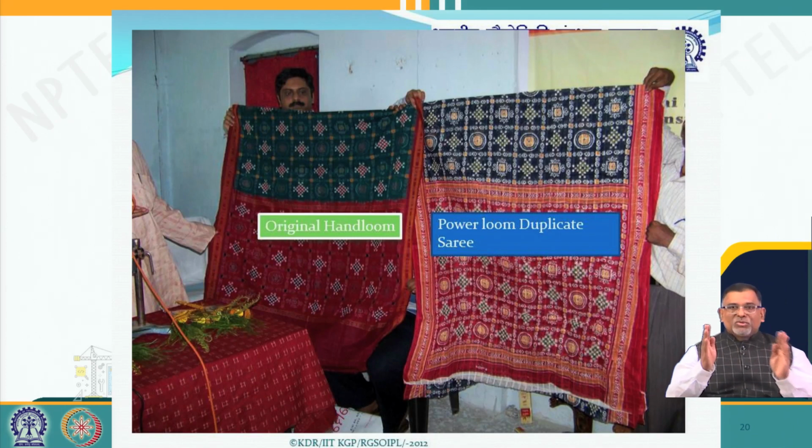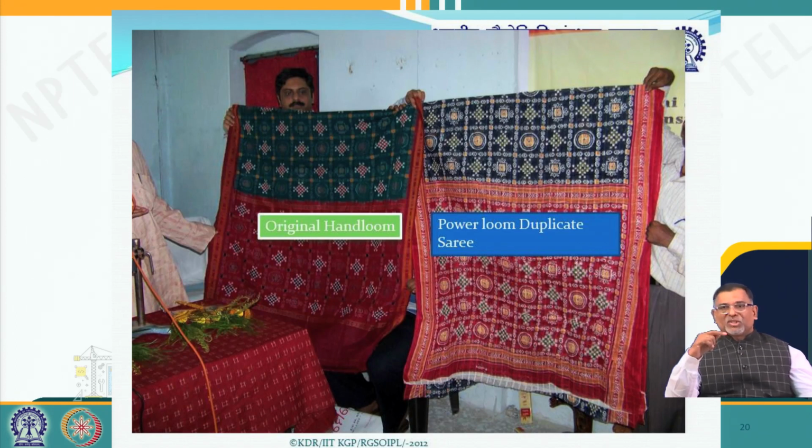In order to prohibit this kind of duplication, exploitation and infringement by commercial exploiters, you require geographical indication registration. Now the Sambalpuri sari is registered as a geographical indication, and the proprietor is the department of handloom, which can take action against those who duplicate commercially using powerlooms.